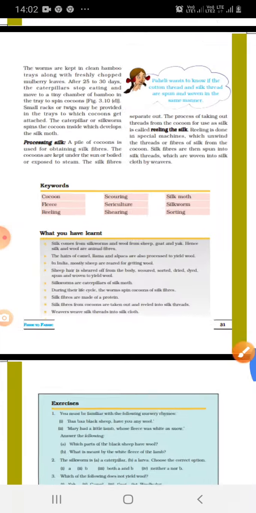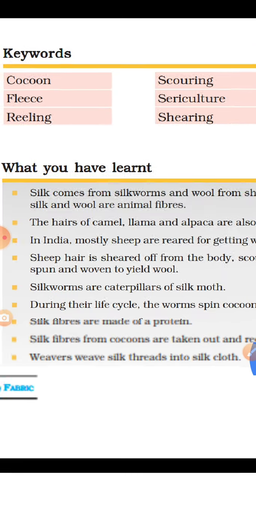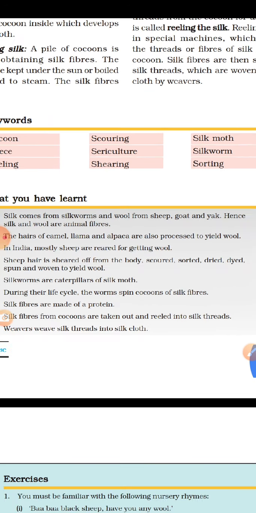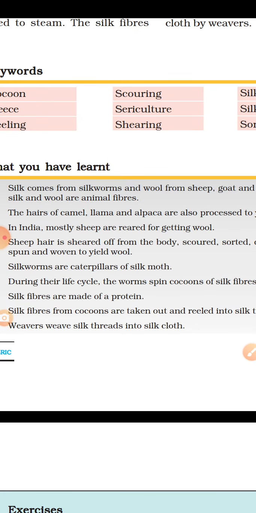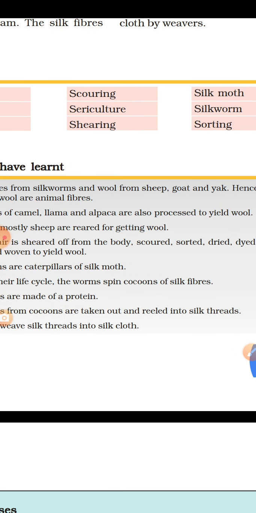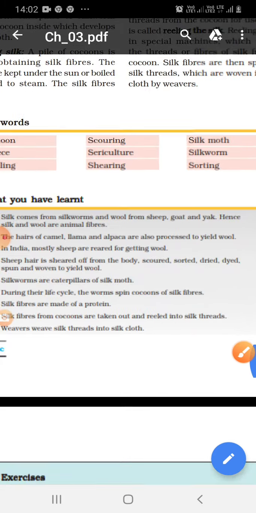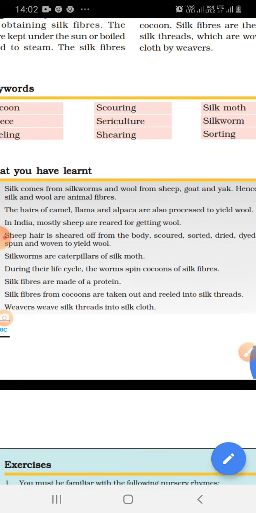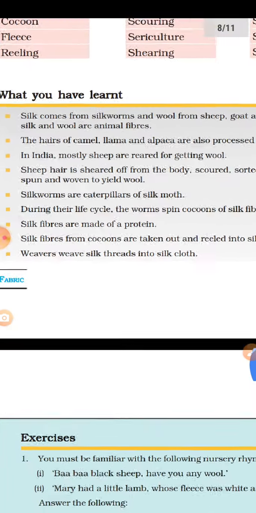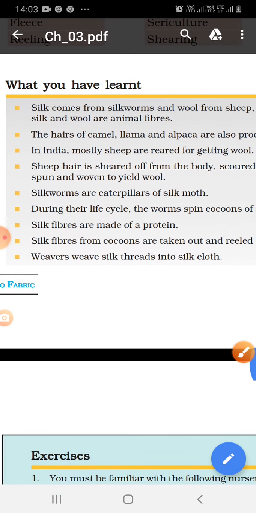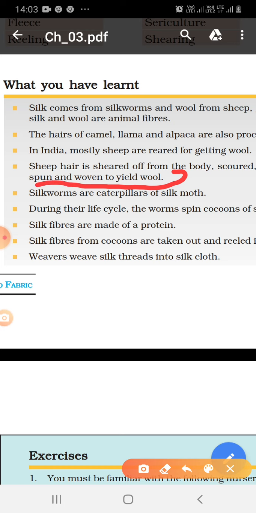Now, what have we discussed in this chapter, what have we learned? We have discussed animal fiber, wool and silk. Wool can be obtained from sheep, goat and yak. Clear? And silk is obtained from silkworm. So, how do we get wool from sheep? See, sheep hair is sheared off from the body, scoured, sorted, dried, dyed and spun, woven to yield wool.